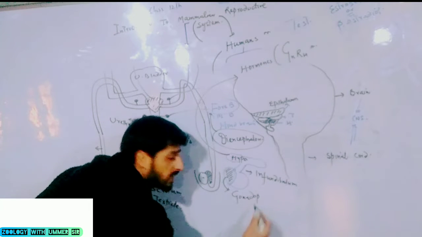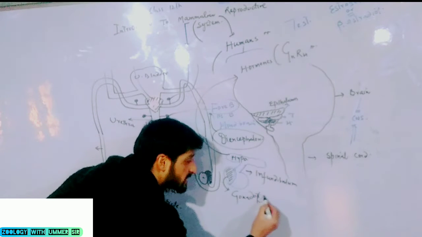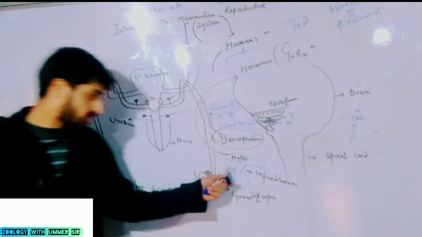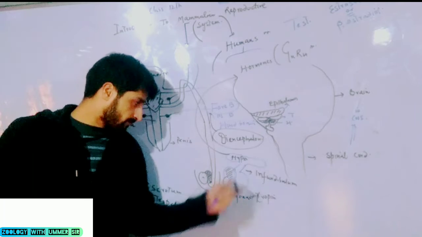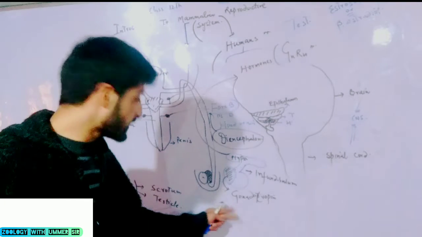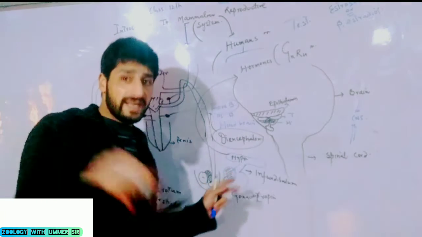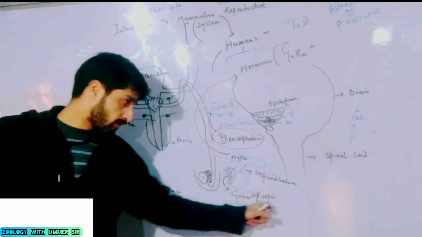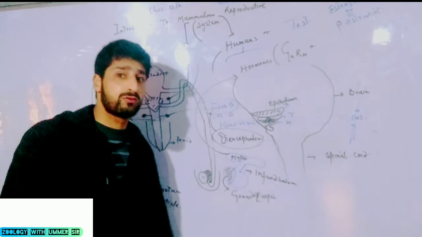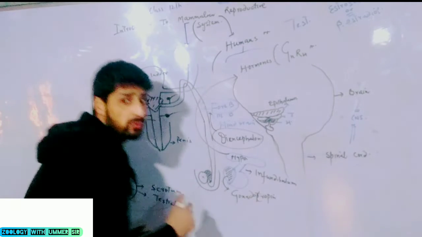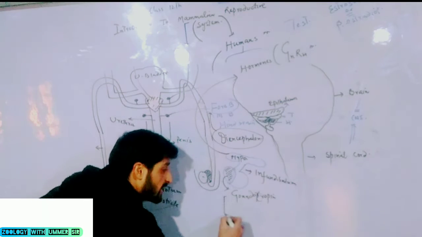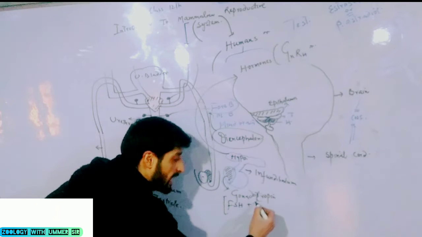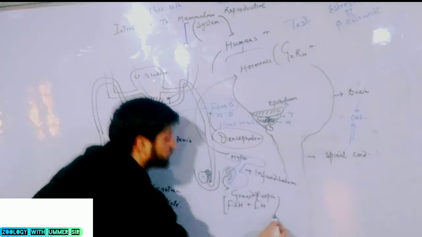These hormones are known as gonadotropins. This anterior lobe of pituitary gland you may call adenohypophysis. The most familiar gonadotropins that you have heard in class 11th are FSH, follicle stimulating hormone, and LH, luteinizing hormone.